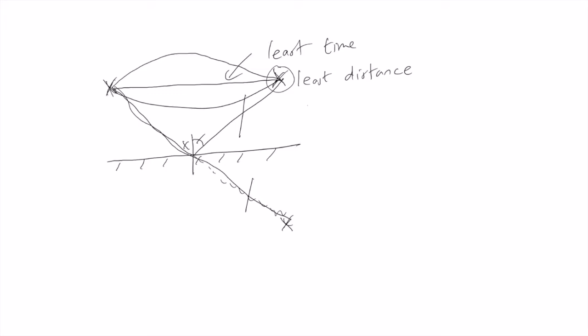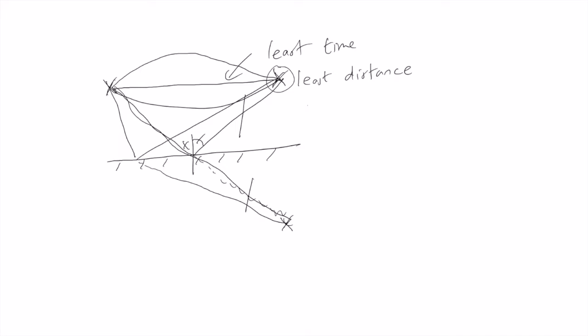Any other line from the source to the receiver, say that one, has a greater distance, as you can see by continuing the imaginary line, and you can see that that bent line has greater distance than the straight line. So Fermat's principle explains two things: not only why light goes in straight lines, but why the angle of incidence and angle of reflection from a mirror are the same. We can do even more.